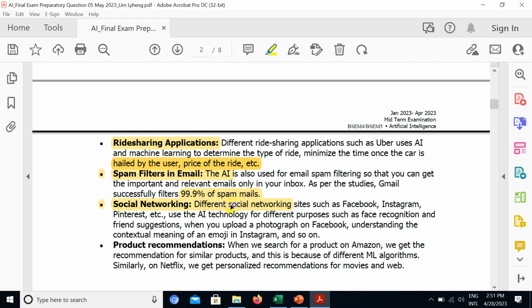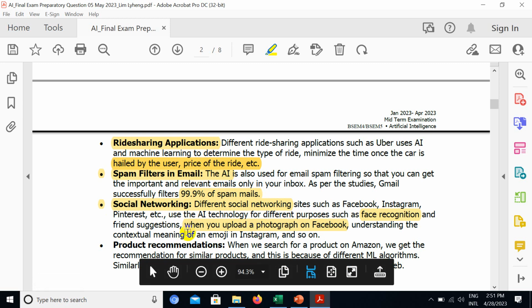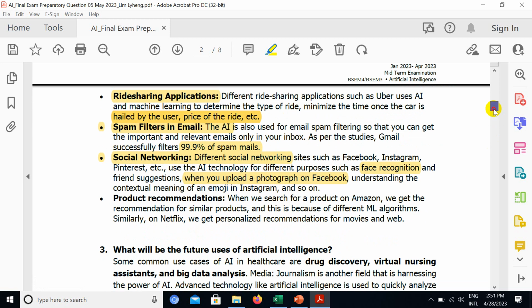For social networking, different social networking sites such as Facebook, Instagram, Pinterest, etc. use AI technology for different purposes such as face recognition, friend suggestion when you upload a photograph on Facebook, understanding the contextual meaning of an emoji in Instagram, and so on. Also, they use it in product recommendation.